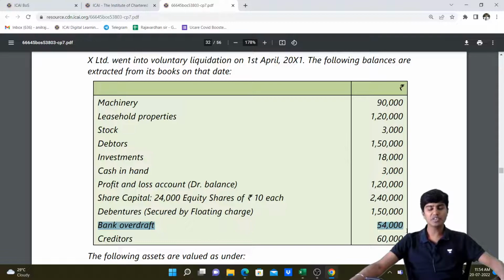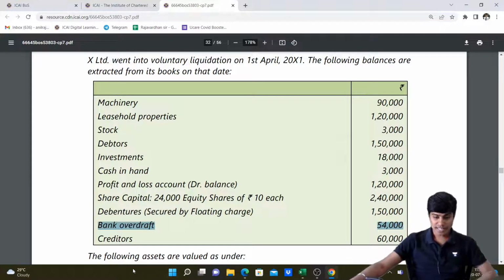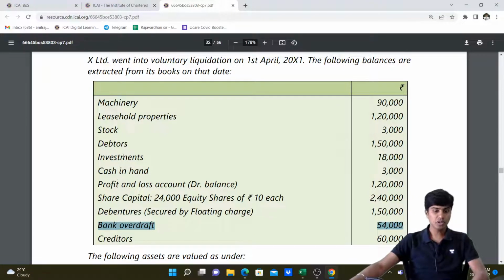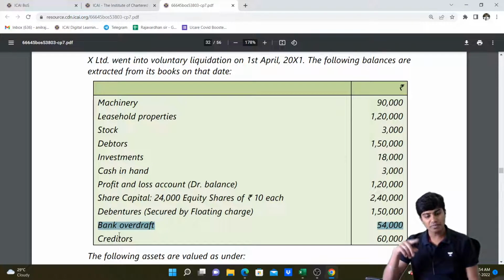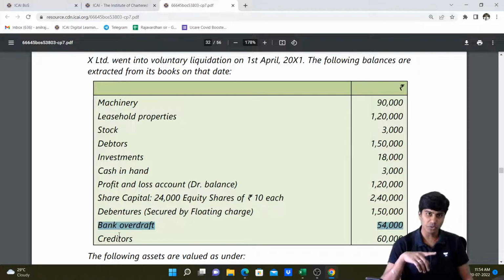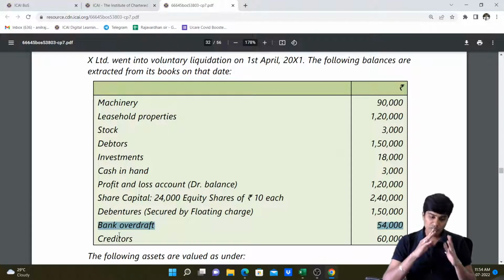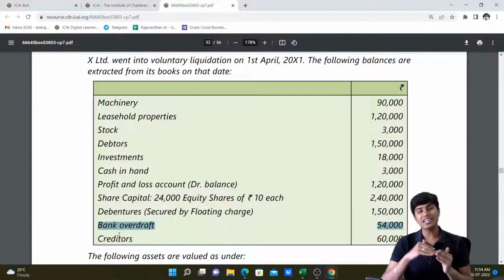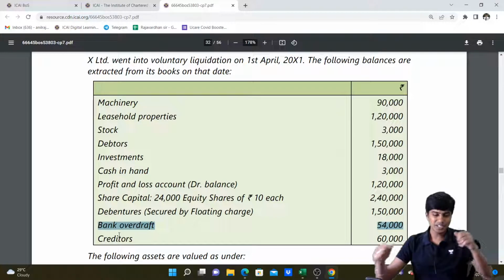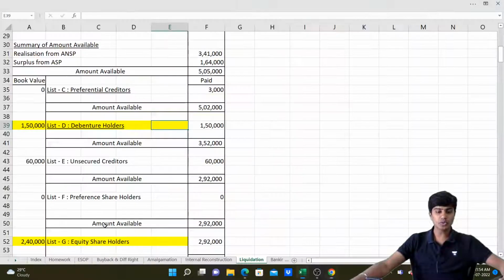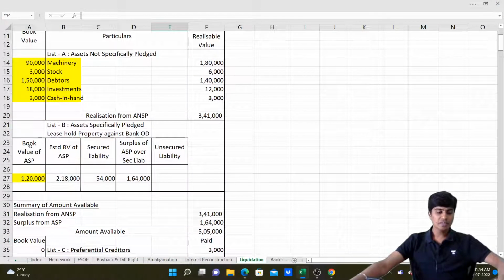Bank overdraft is 54,000. Bank overdraft is secured against leasehold properties, so it is a secured creditor. Because it is a secured creditor, we will write this bank overdraft of 54,000 in our list B. If not, we would have written it in list E, unsecured creditors. Got it? So let's write 54,000. Here in list B, we have the book value of assets specifically placed. Later when we realize, we'll write the estimated realisable value.